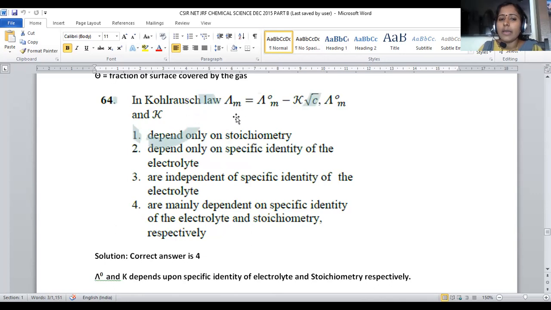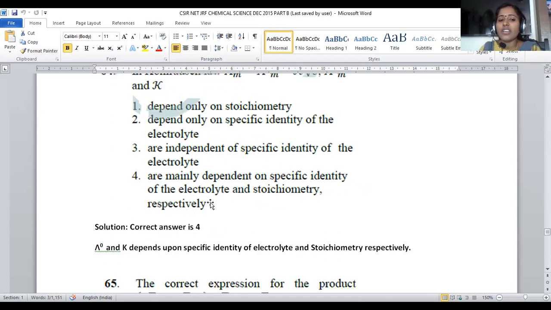In the Kohlrausch law, molar conductance lambda m is equal to lambda naught minus k under root c. Lambda naught, m and k are... What is lambda naught? What is k? What are the parameters in order to define these? Kohlrausch law is applicable at infinite dilution. Here lambda m is equal to lambda naught minus k under root c can be employed, where lambda naught and k mainly depend upon the specific identity of the electrolyte and stoichiometry respectively. What is meant by electrolyte?